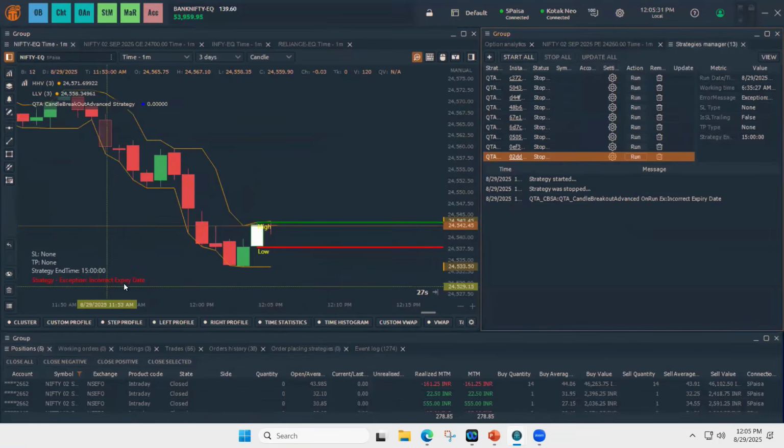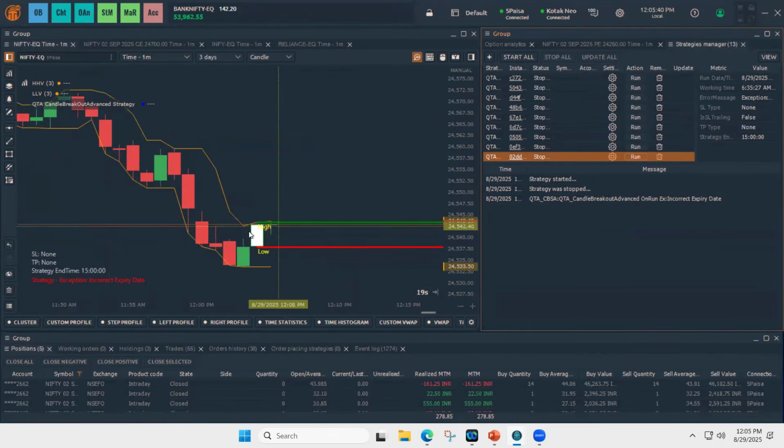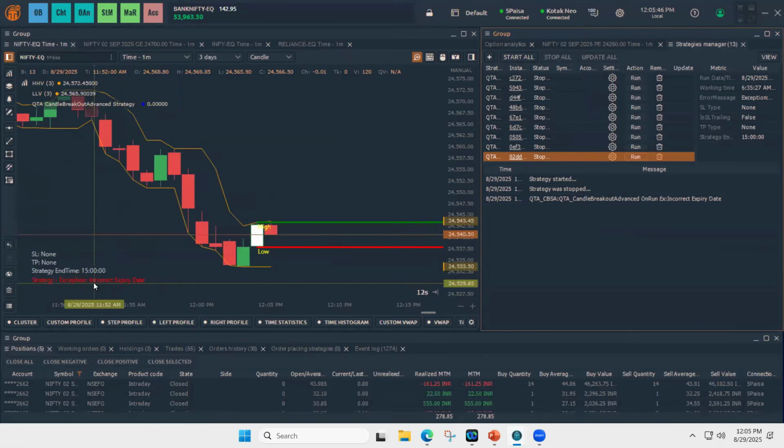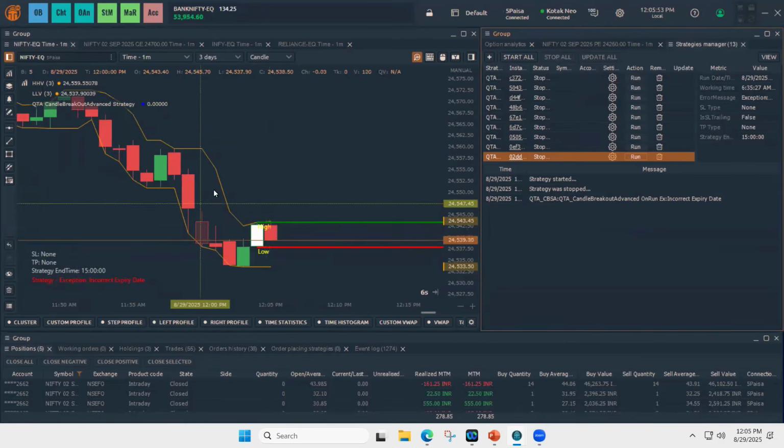So immediately you got this error here, incorrect expiry date. And also you can see in the strategy manager panel, incorrect expiry date. So all the logs for most of the cases are inbuilt already preset. So please make sure if you encounter any issue or error, you check the strategy log from here or here. So you'll understand, and later you can come back and change it.